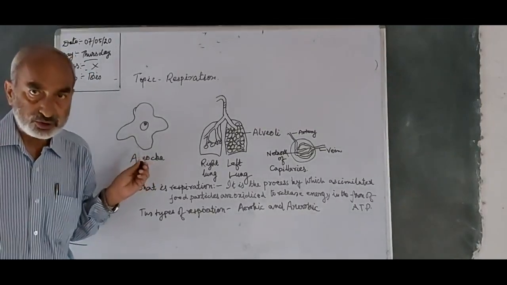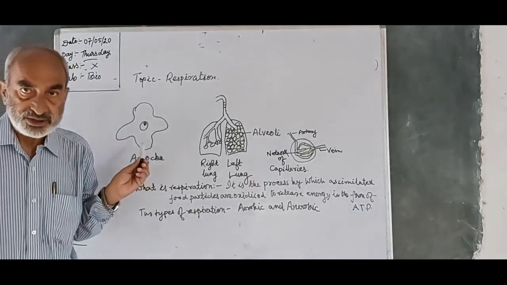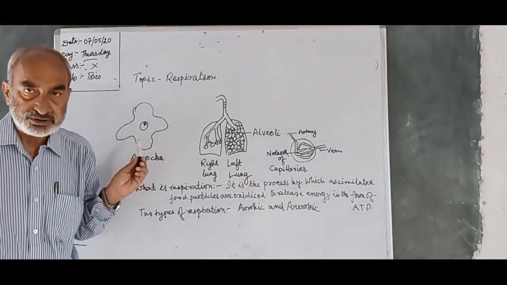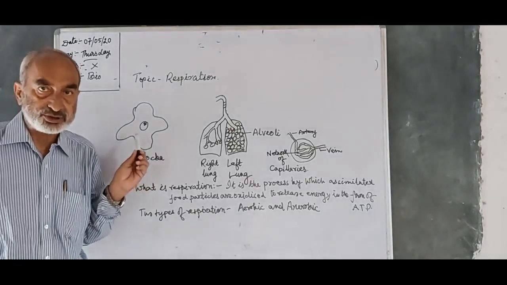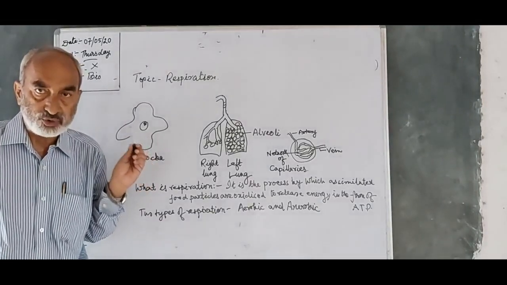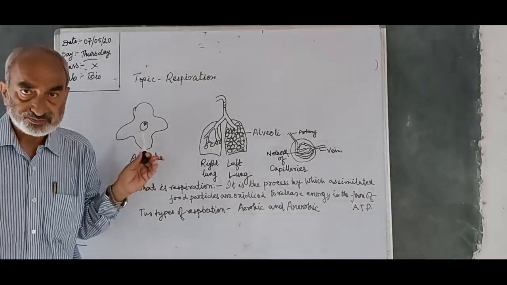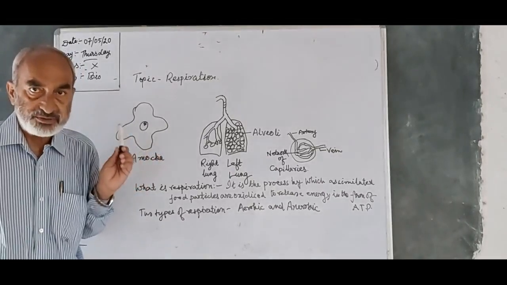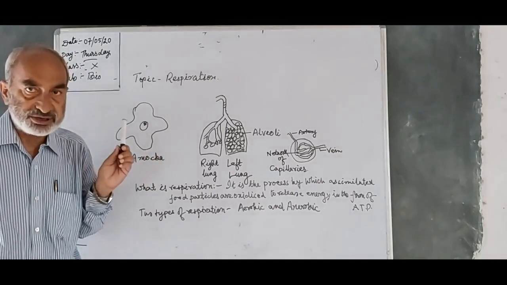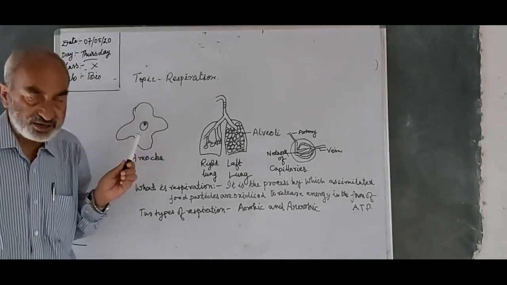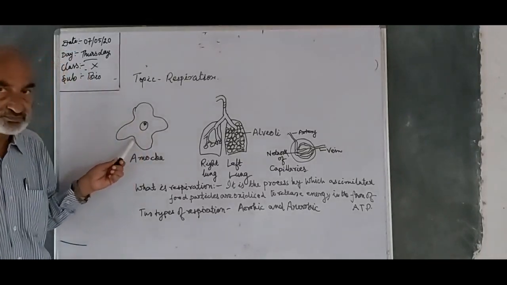I think you all know what is diffusion. Diffusion is the process by which molecules move from higher concentration to lower concentration when there is no barrier. So, amoeba get their required oxygen right from the environment to their body.